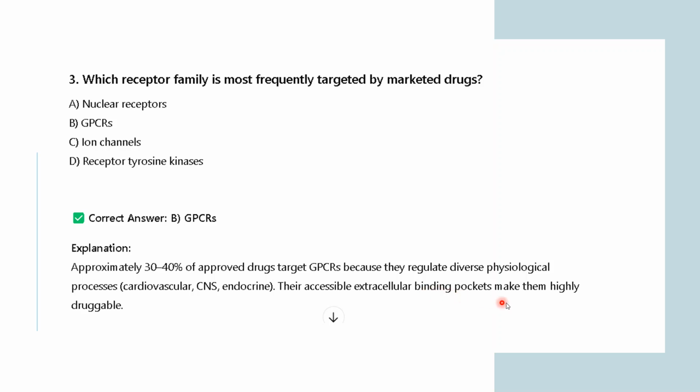Extracellular binding pockets make them highly druggable. Druggable means a drug molecule can easily bind to their extracellular binding pockets. That is why the GPCR receptors are very important in our body.